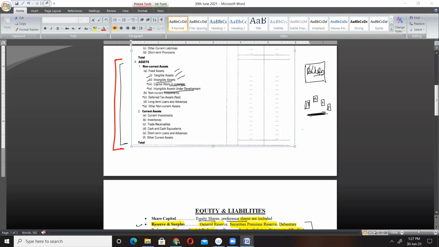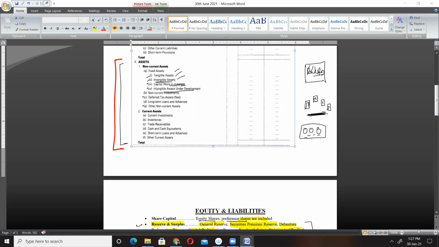But if some kind of secret formula, secret recipe, or some software is still under development, which will have a very remarkable impact in the future, that will be considered as our intangible asset in the future. But the completion process has not yet arrived, or these secret recipes, formulas, or software are not completed yet. So hence we can't consider them as our intangible asset.